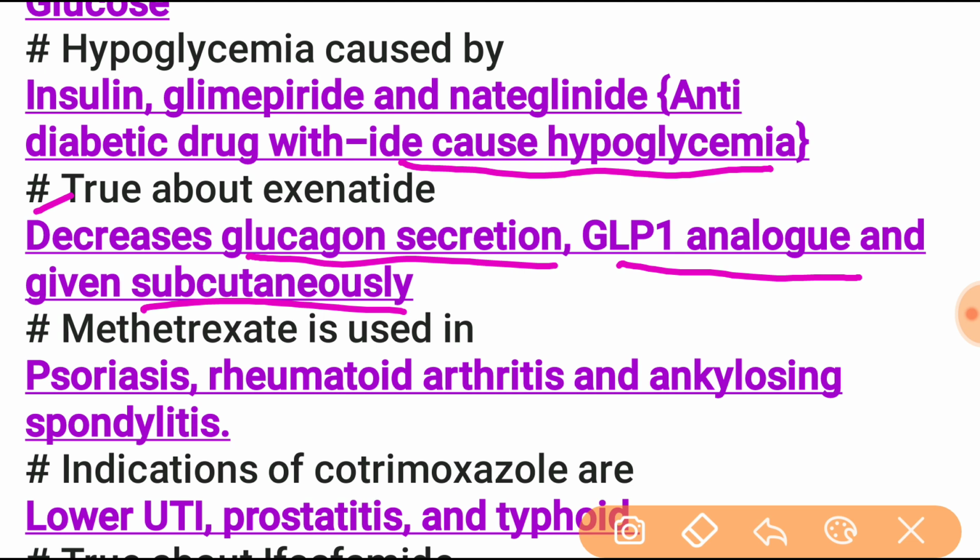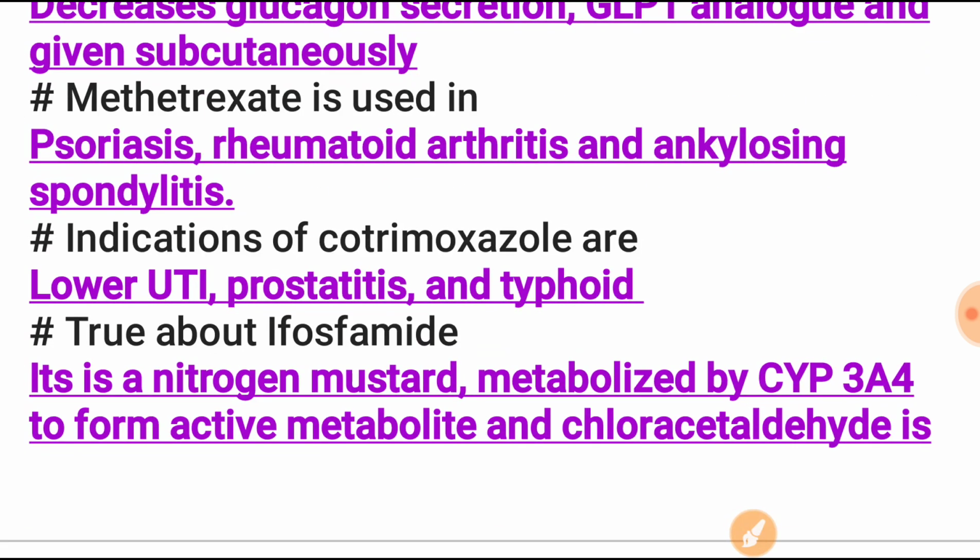Methotrexate is used in psoriasis, rheumatoid arthritis, ankylosing spondylitis. Next one is the indications of cotrimoxazole. The cotrimoxazole is used in typhoid fever, prostatitis and lower urinary tract infection.